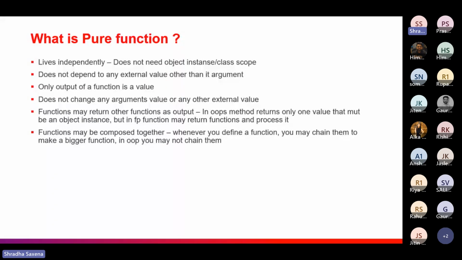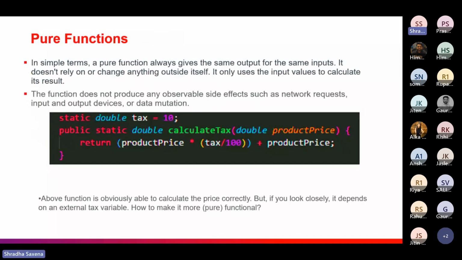The next point is that functions can be composed together. Here we can say there is a chaining of operations. In upcoming slides we will talk about the chaining of operations or chaining of functions, how we are going to do that. Small functions can be chained together and combined together to get a better result, a more useful outcome. So these functions can be composed together. This is called chaining of functions. So let's have a quick example over this.